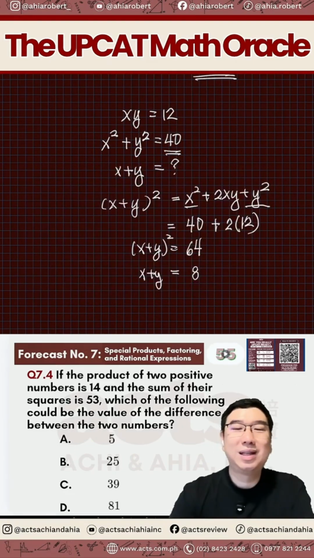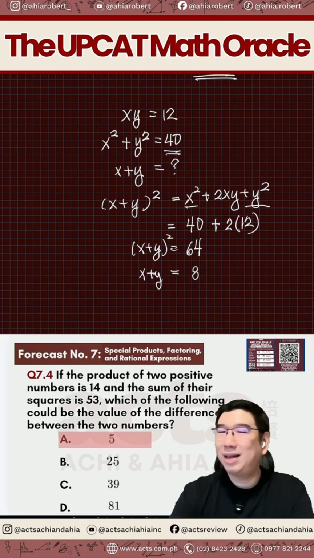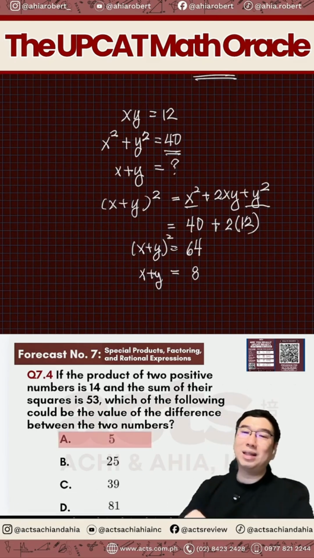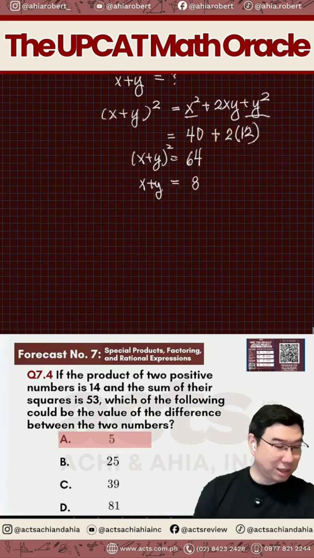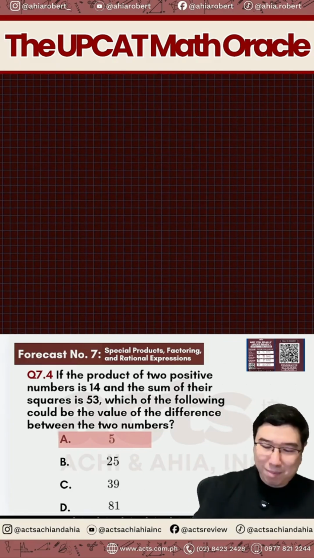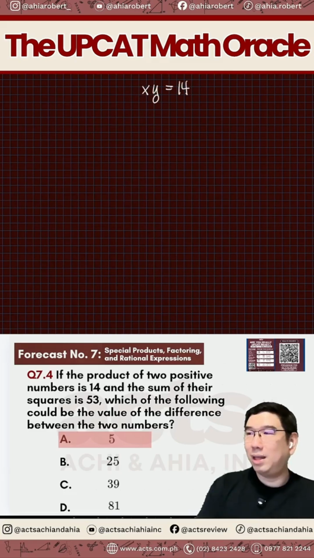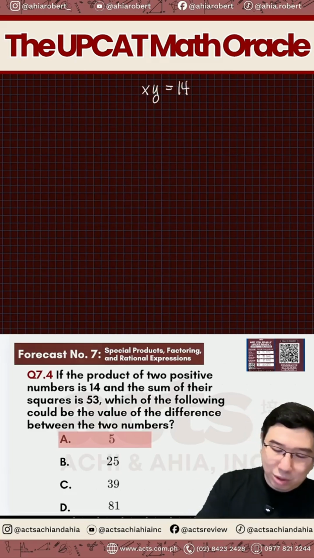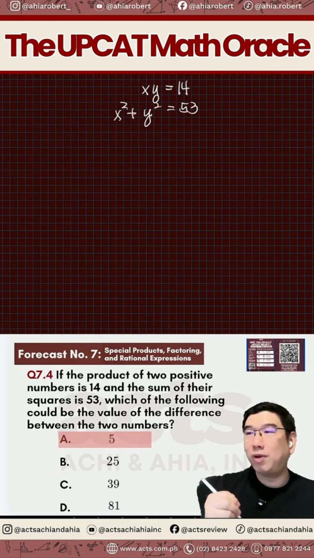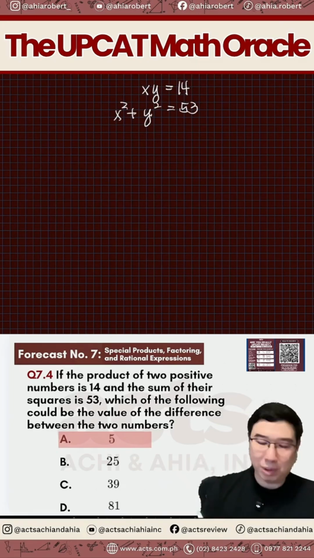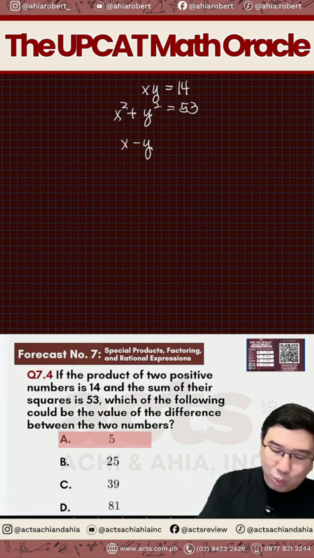Okay, time's up. Let's see kung anong sagot natin dito. Letter A. So majority got this right. Strategy is just the same. If the product of two positive numbers is 14, so that means xy is 14, and the sum of their squares is 53, so that's x squared plus y squared is equals to 53. Which of the following could be the value of the difference between the two numbers? So we're looking for x minus y.